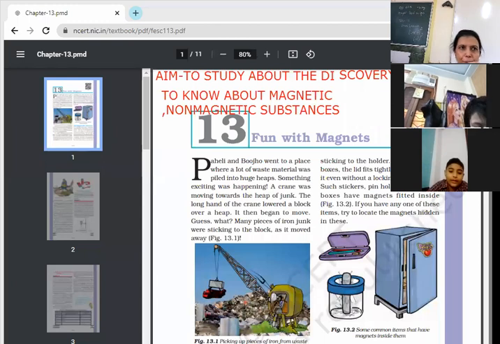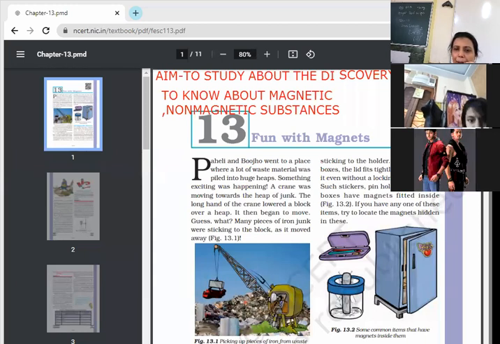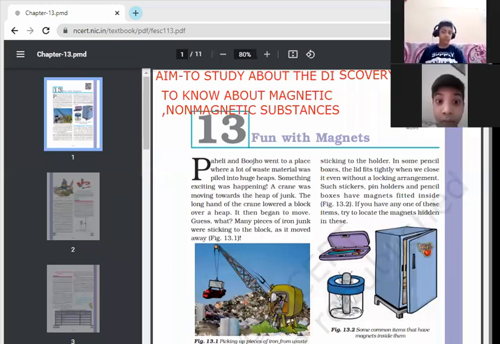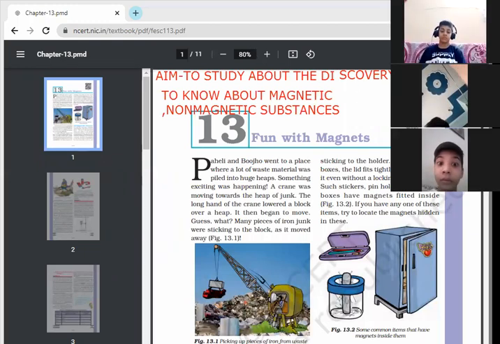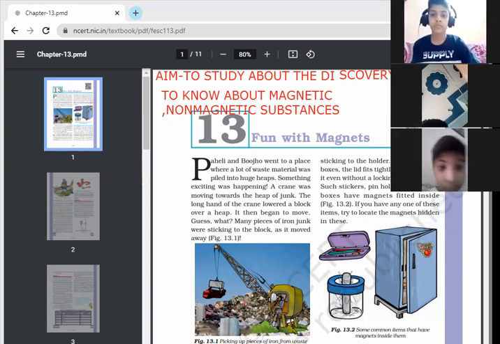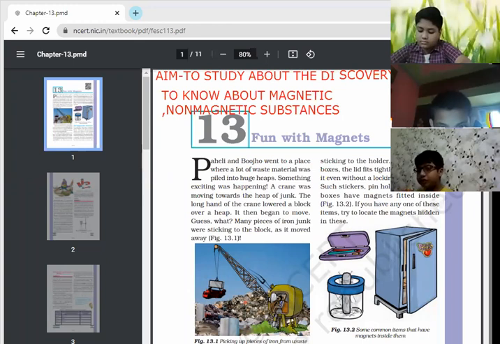And one more thing, the different types of magnets are there in this chapter, like horseshoe magnet is there, bar magnet is there, small pieces of the magnets are there, that all we are going to study about it. And in last part of the chapter, we'll study that how magnet is useful for us, where we are using the magnets. Okay, so there are many of the objects in our daily life that where we are using the magnets. So this is all about the chapter we are going to study.